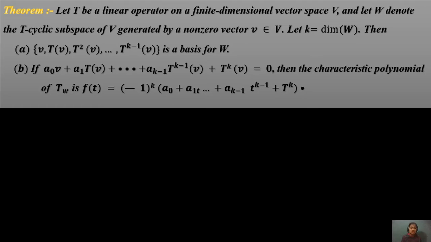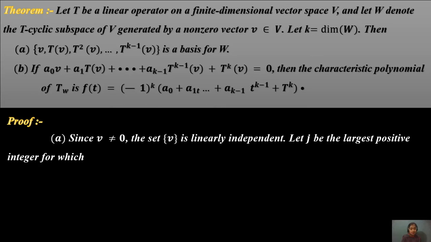This is the first part. Second, if a0 v plus a1 T(v) plus ... plus a_(k-1) T^(k-1)(v) plus T^k(v) equals 0, then the characteristic polynomial of T_W is f(t) equals (-1)^k (a0 + a1 t + ... + a_(k-1) t^(k-1) + t^k).